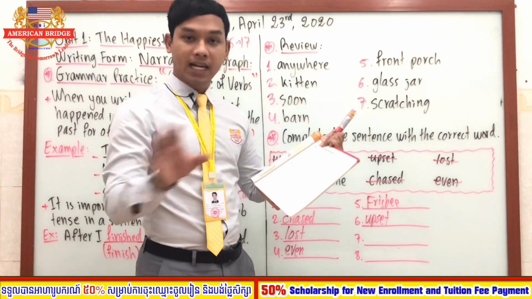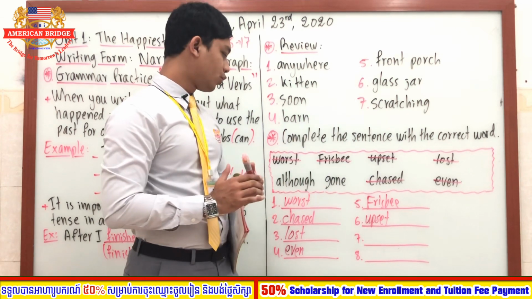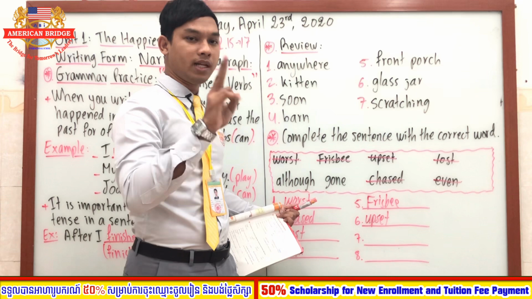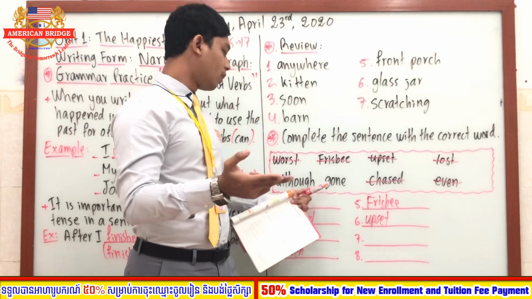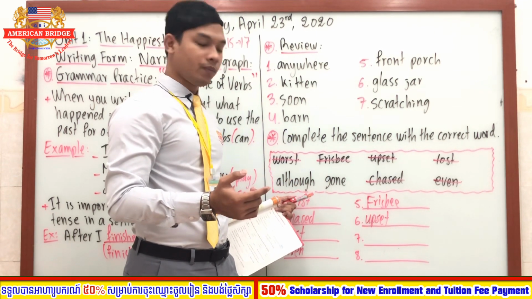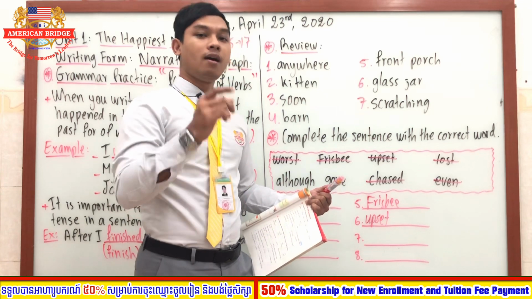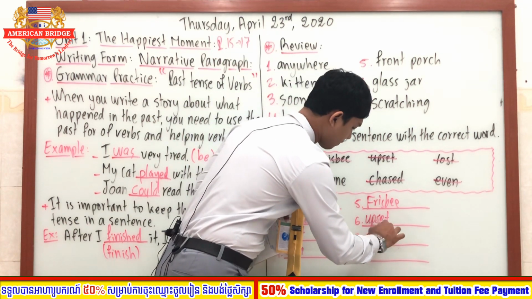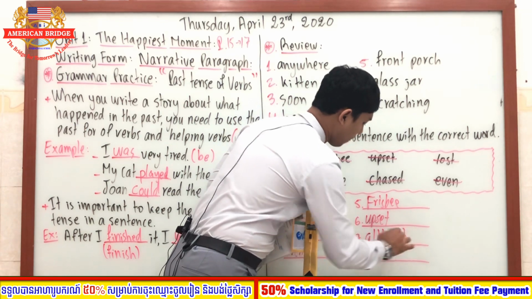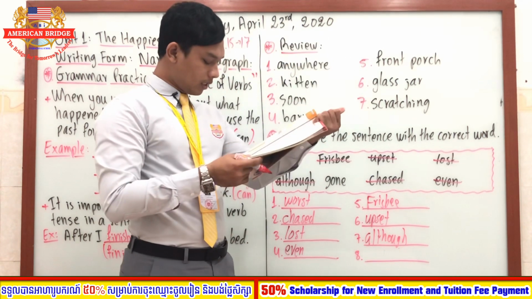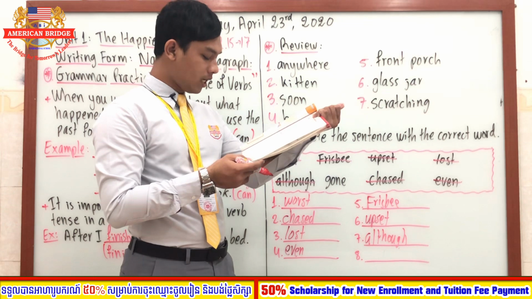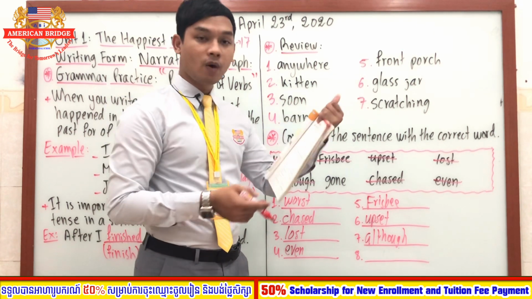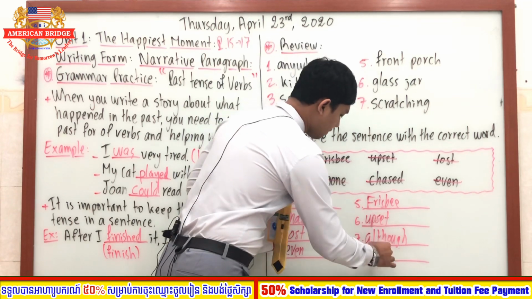I was happy later. So this one should be gone or although. They are just the last 2. So gone or although. Number 7 should be although, right? Good. Although. And the last one should be gone. One day, Lucky was gone, so I began to look for him. Okay, so the last one is the word gone.